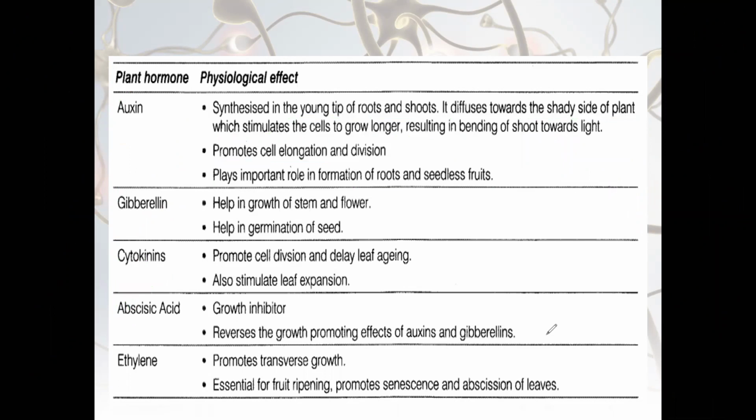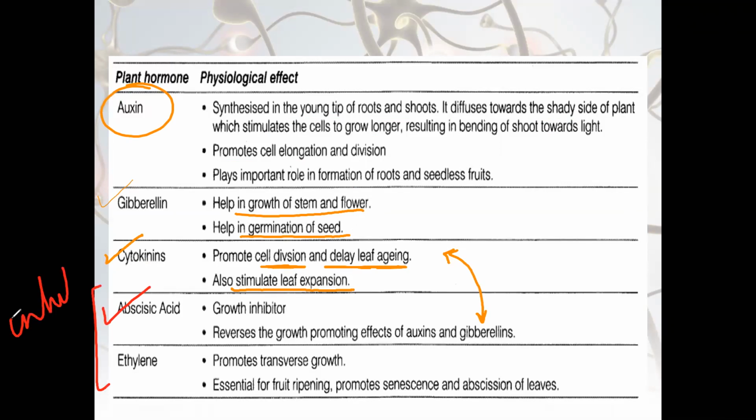Next is gibberellin. It helps in the stem and the flowering. It helps in germination of seed. Among all, auxin is playing the most important role. The next one is cytokinin: cell division, delaying of leaf aging, that means opposite to abscisic acid. Cytokinin also stimulates leaf expansion. Next is abscisic acid, which is an inhibitor. The last two are inhibitors.